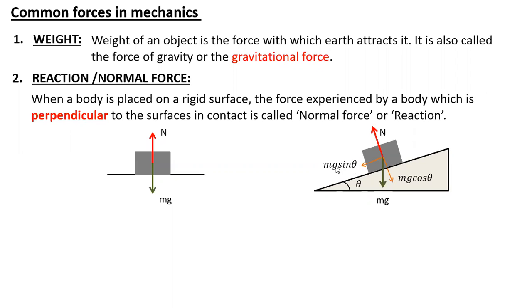This became the mg sin theta component. If I apply the equations, I can say N and mg cos theta will balance each other because the object is not moving up and not going inside the surface, so both are equal forces, opposite. And mg sin theta is the force with which the object is going to slide along the surface if it is resting on a smooth surface.